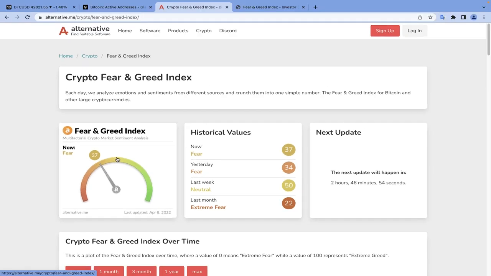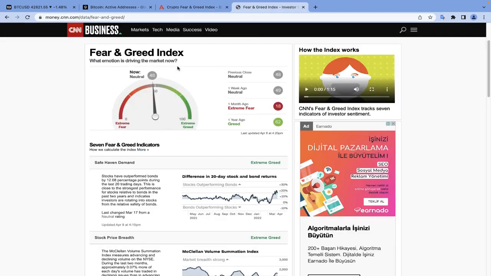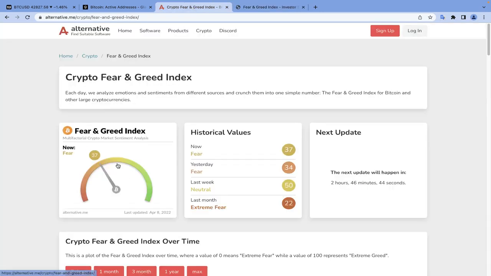The Crypto Fear and Greed Index is actually based on the CNN Fear and Greed Index, but that is for the stock market. In the Crypto Fear and Greed Index, the focus is on cryptocurrencies, and this index was created and hosted by alternative.me. There are also other websites using the data from this site, but in different formats, and there is also a Twitter page regularly updating the sentiment of the market.